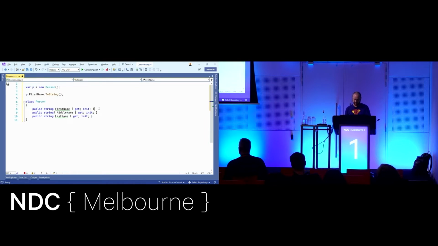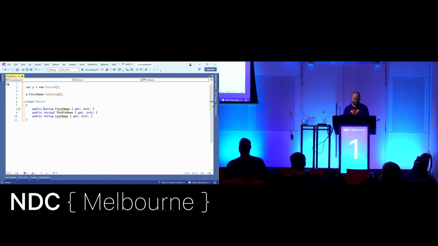So in the old days, what we used to do is we'd probably do that, maybe, to say, yeah, just shut up, compiler. That's what I do. And that's cool. Like, if you've got this data coming from, you know, JSON serialization and you know that first name is definitely always going to be there, then, you know, go for it. It's your code. Compiler is only suggesting. But it's a bit annoying.